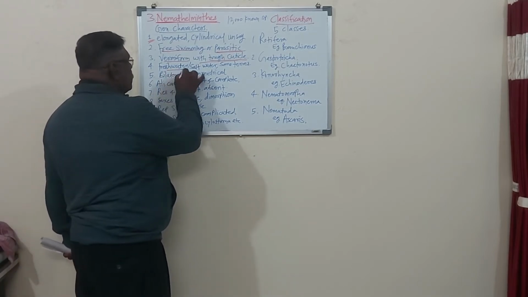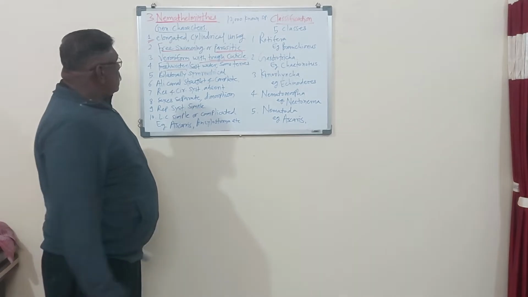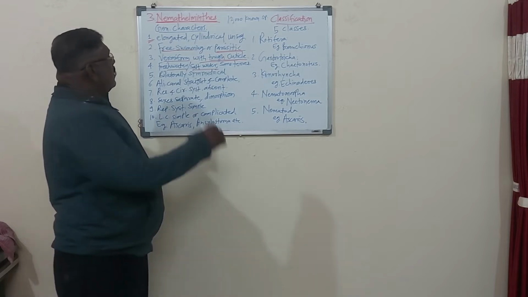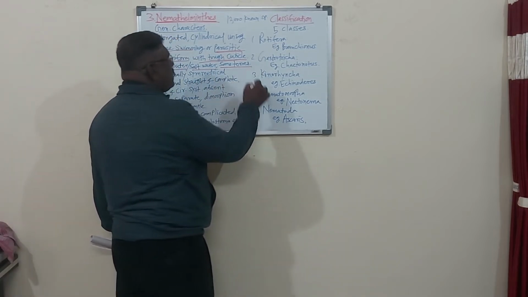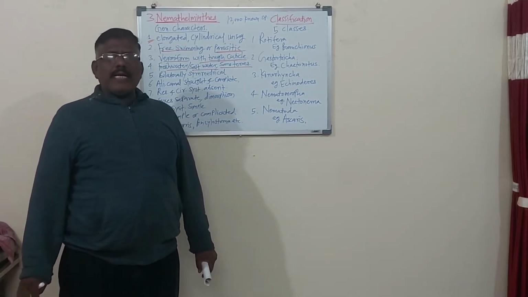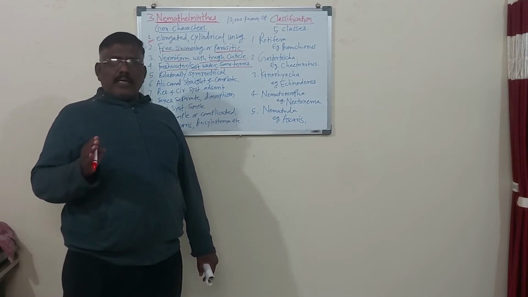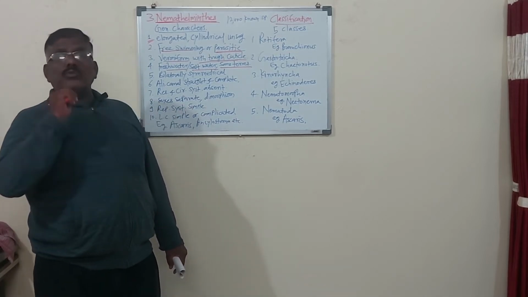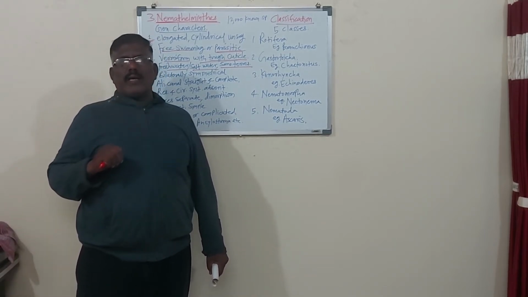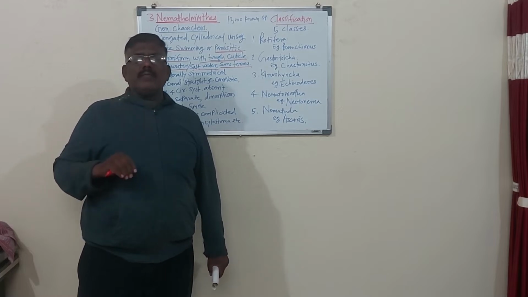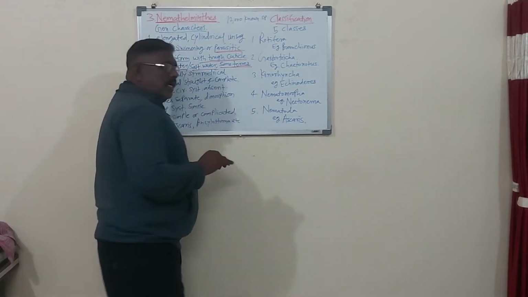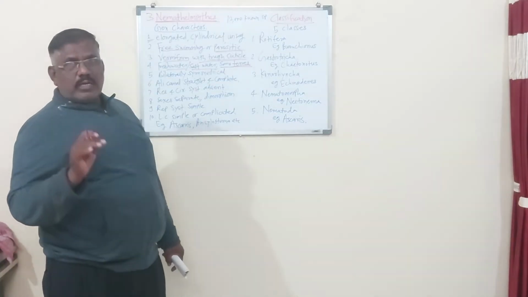Now, they are found in fresh water. They are found in salt water, meaning marine water, and some of the Nemathelminthes are terrestrial also. Remember, all types of habit and habitat. Some Nemathelminthes animals live in fresh water. Some are found in salty, marine water. And some are also found in terrestrial mode, where it is moist, not dry.